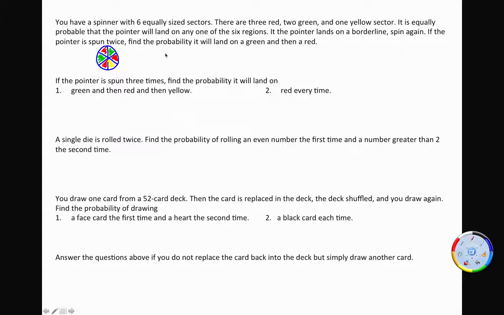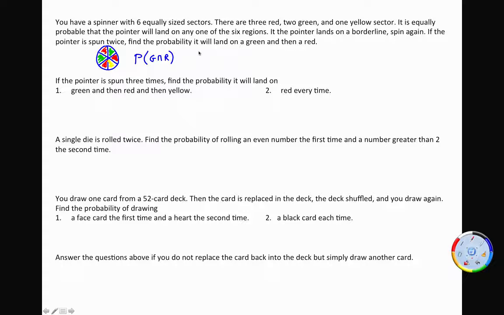Okay, it's equally probable that the pointer will land on any one of the 6 regions. If the pointer lands on a borderline, spin again. So if the pointer is spun twice, find the probability that it will land on a green and then a red. Green and red. Now again, notice this is if the pointer is spun twice.